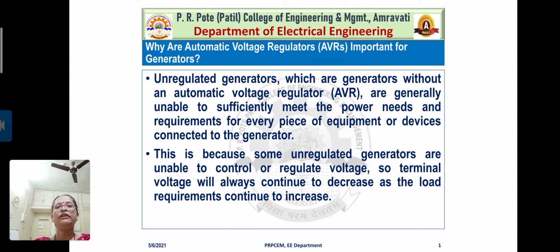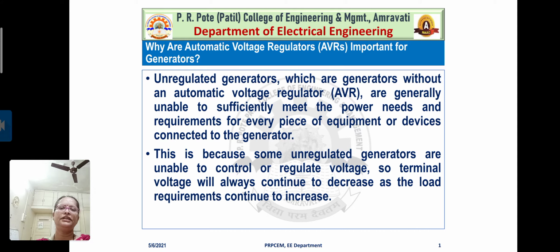Then you may have one question: why are automatic voltage regulators important for generators? What is their need? Why are we going to understand so much about automatic voltage regulators when we are dealing with system stability? As we know, power system stability is related completely with synchronous machines or alternators. So that's why it is stated here, these are important for generators.